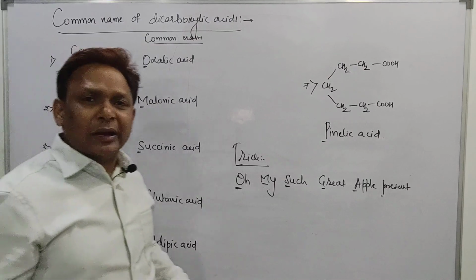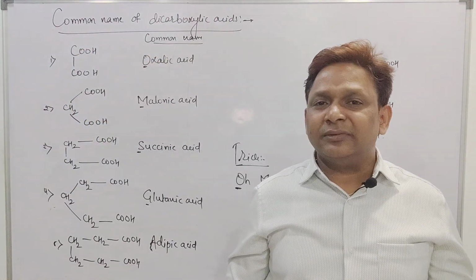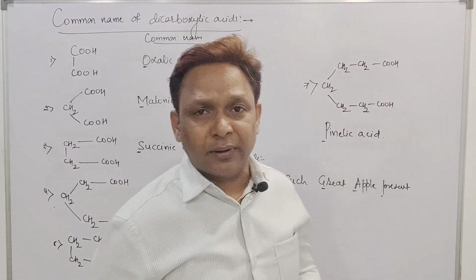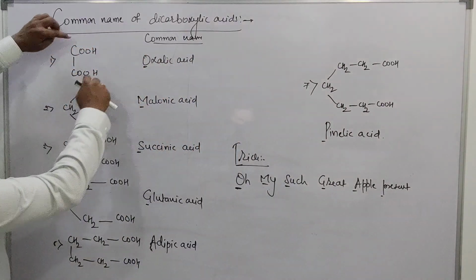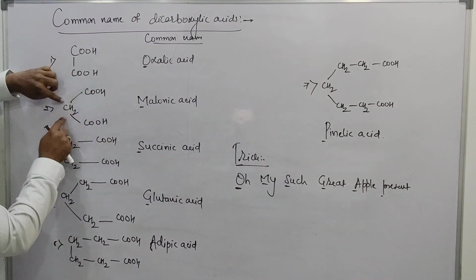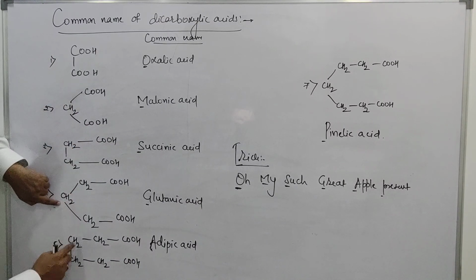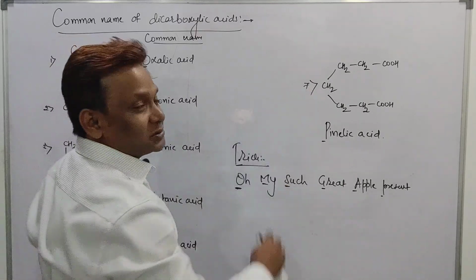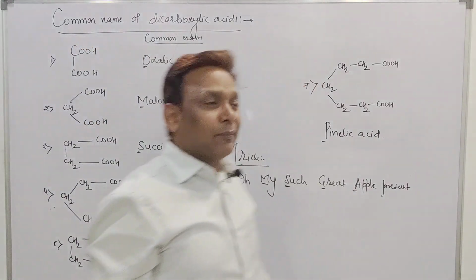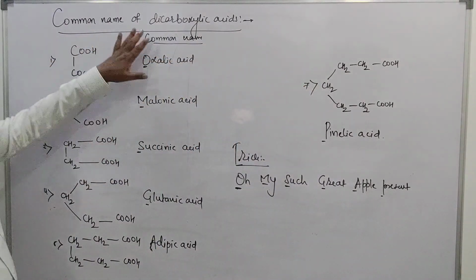Again, if I ask you to write the structures of all these dicarboxylic acids, are you able to write them, beta? How? See here. First COOH. Put one CH2 in between that. Put one more CH2 between that. Put one more CH2 between that. Put one more CH2 and put one more CH2. Right? If you are able to write this one, then we can write the names also.